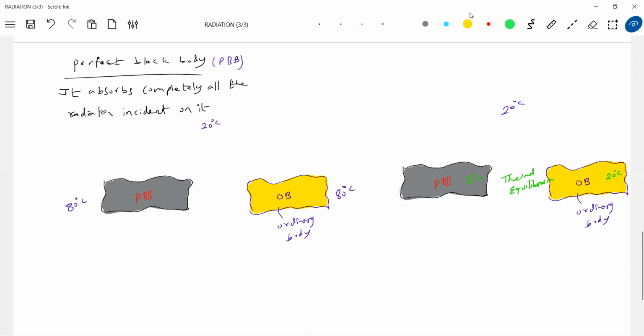So let's come to this one. What actually happens here is it will emit five lines. I'm showing the emission, and at the same time it will absorb.